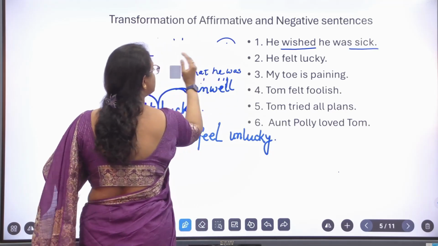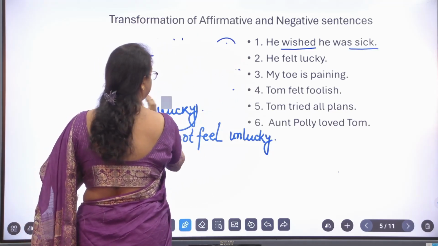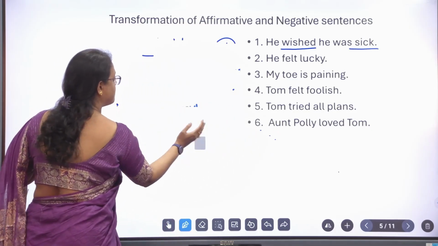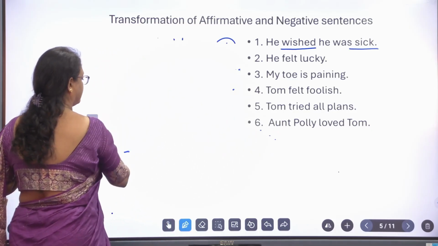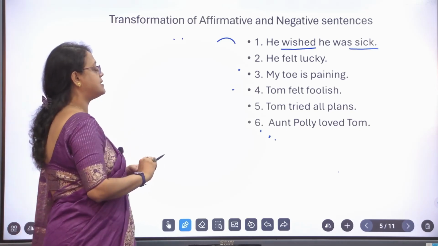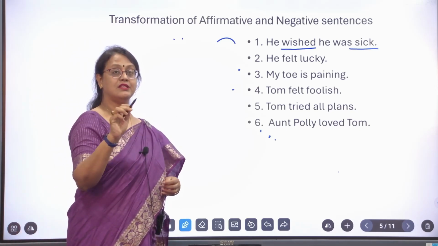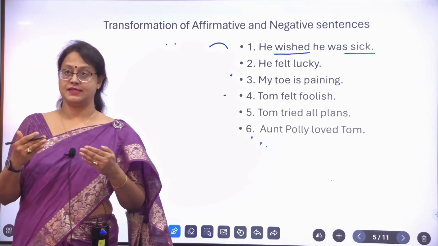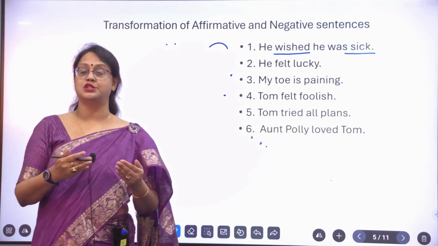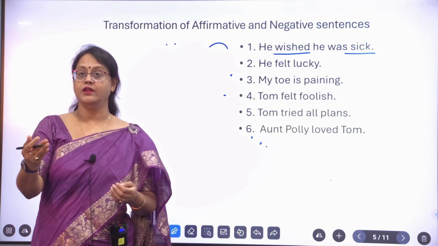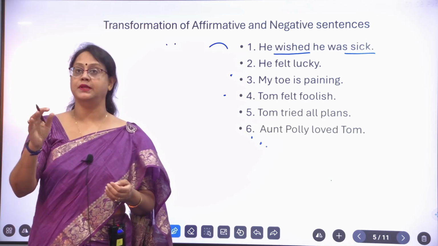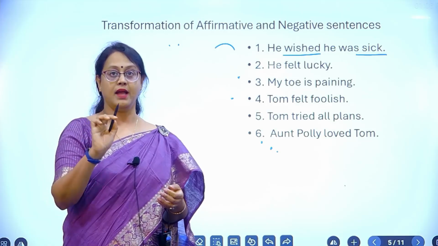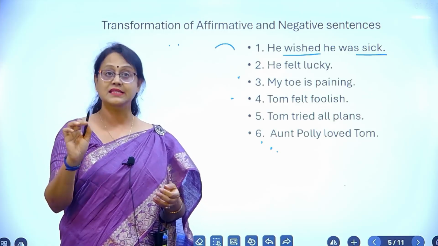Now we will go to the third sentence. See what is written in the third sentence? It is written that my toe is paining. Who said this? Yes, you know, Tom said this. This is the textual portion, so we will take examples from the text itself. This is from Tom Loses His Tooth, lesson 7, page 50 of your textbook Bliss. So my toe is paining.